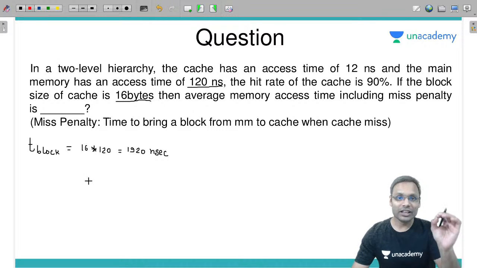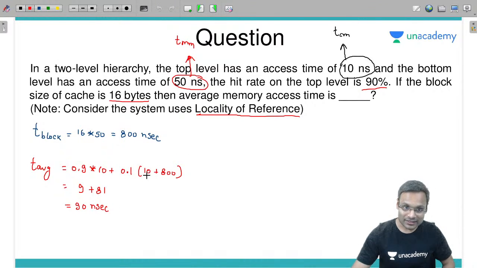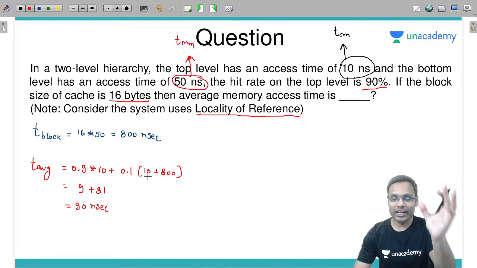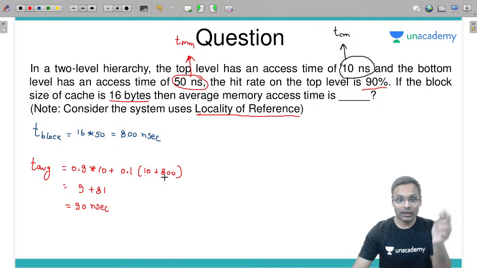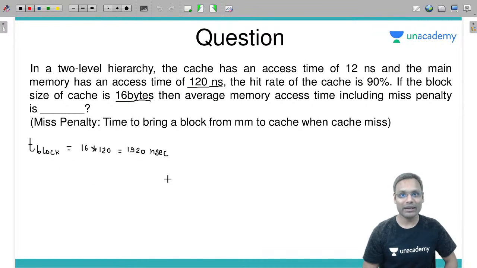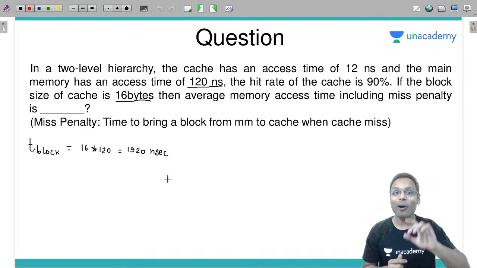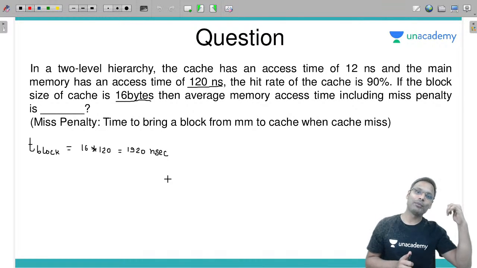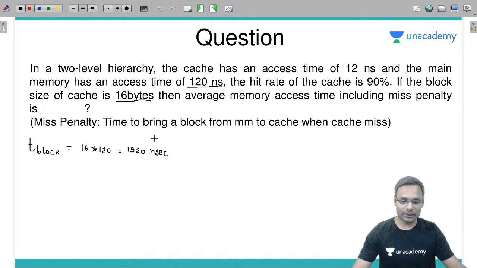Now the scenario is a little bit changed. In this one we have accessed cache just for checking hit or miss. After that we have accessed main memory for the block. Now apart from these two times, here in the next question I will have to add another cache memory access time, so that whatever block we are accessing from main memory can be copied into cache memory. Okay, let's move ahead.